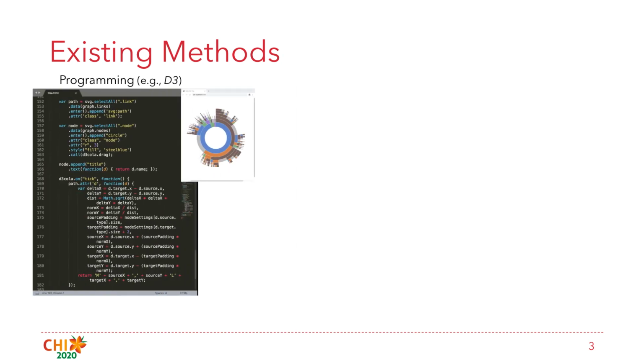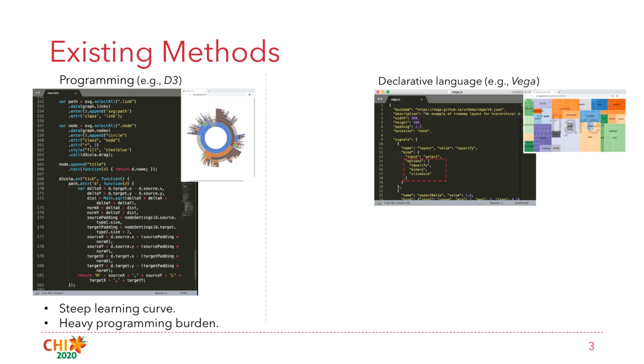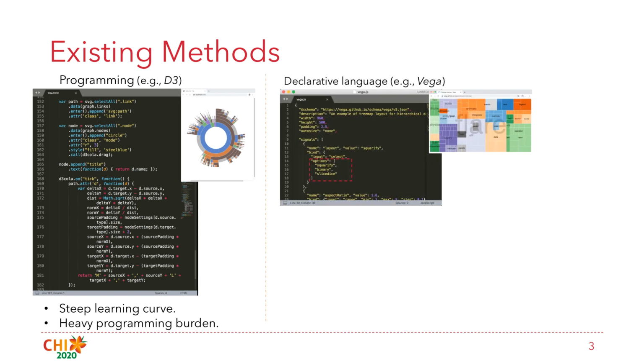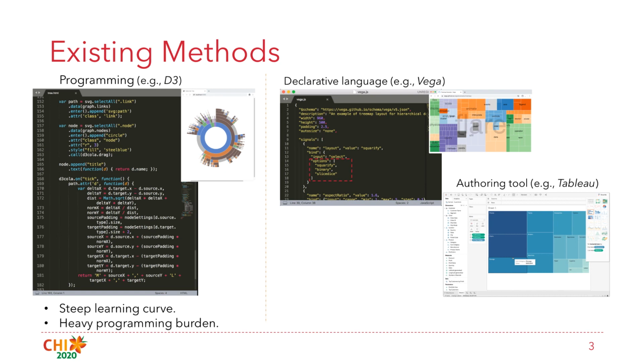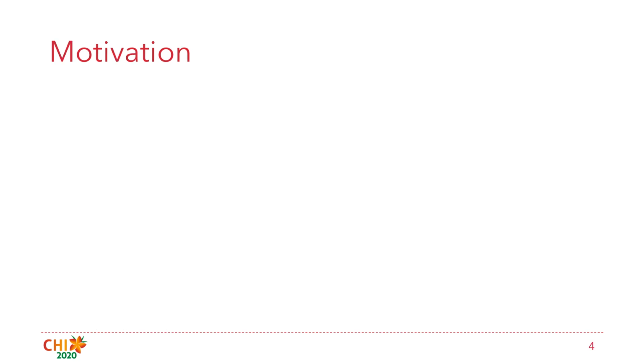Nowadays, we often use three methods to implement different treevizations. The first is based on a software library like D3, which supports several layout algorithms and can be extended by the user. However, these methods have a steep learning curve and heavy programming burdens. The other strategies are declarative languages like Vega and visualization authoring tools like Tableau. However, these methods are with limited expressiveness.